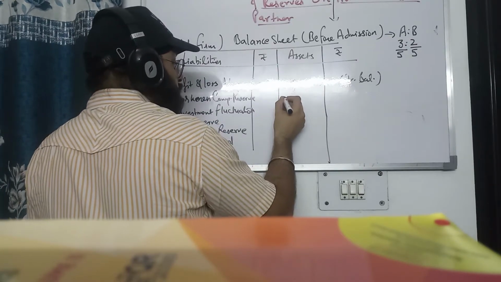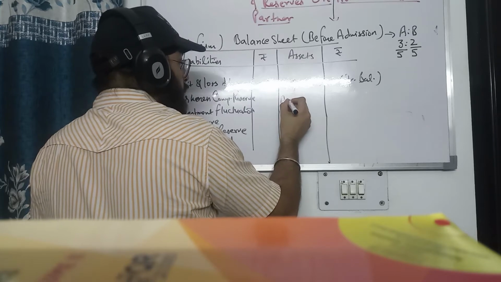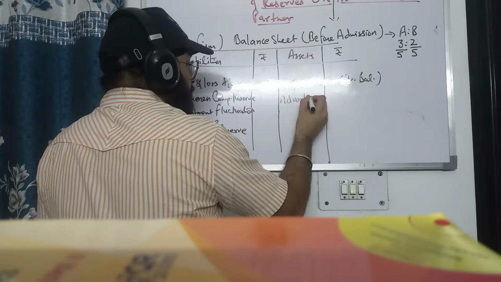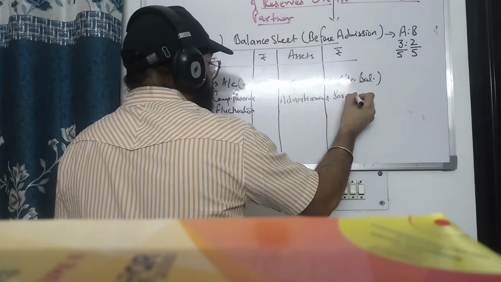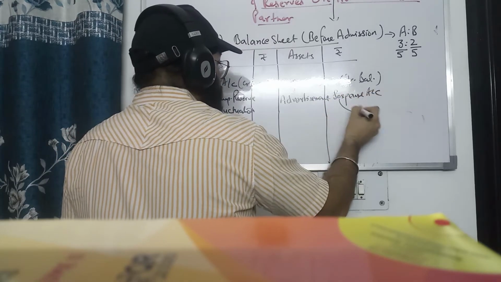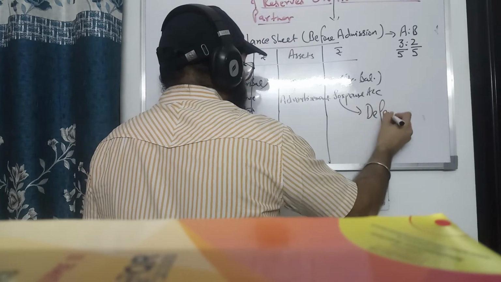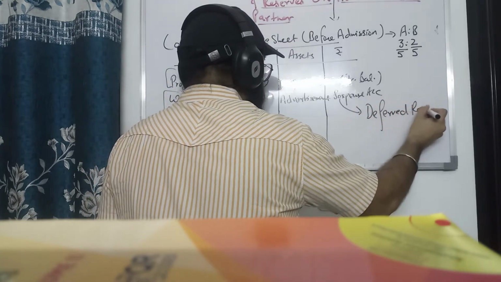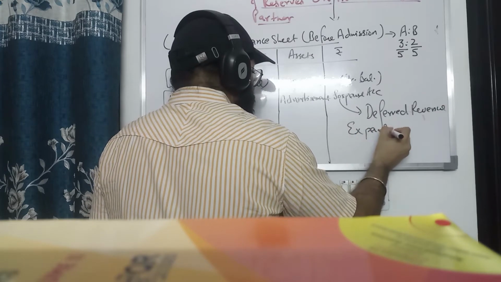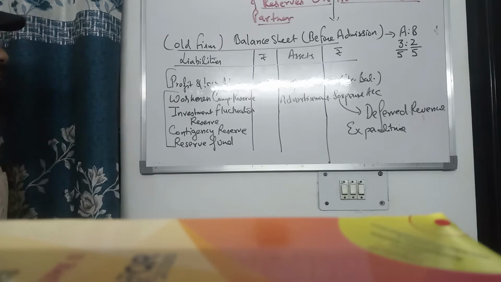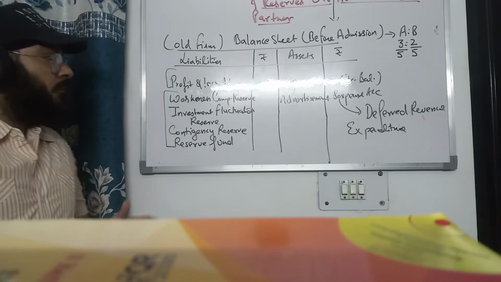Then advertisement suspense account, this is deferred revenue expenditure. Now how will we treat this at the time of admission of a partner?